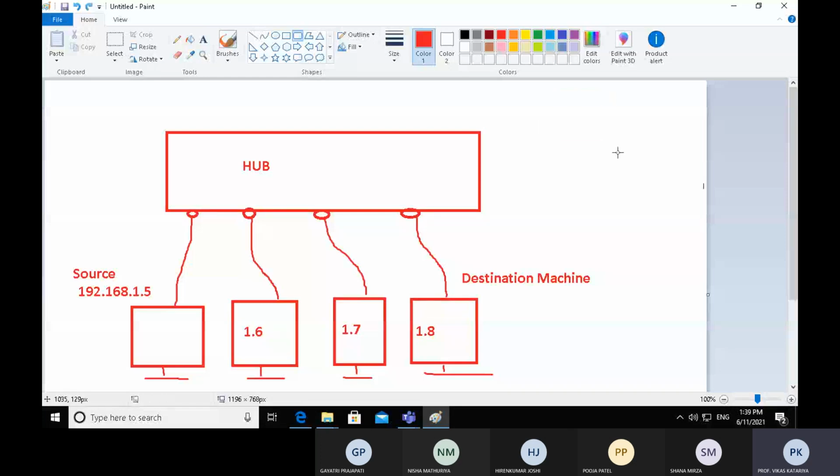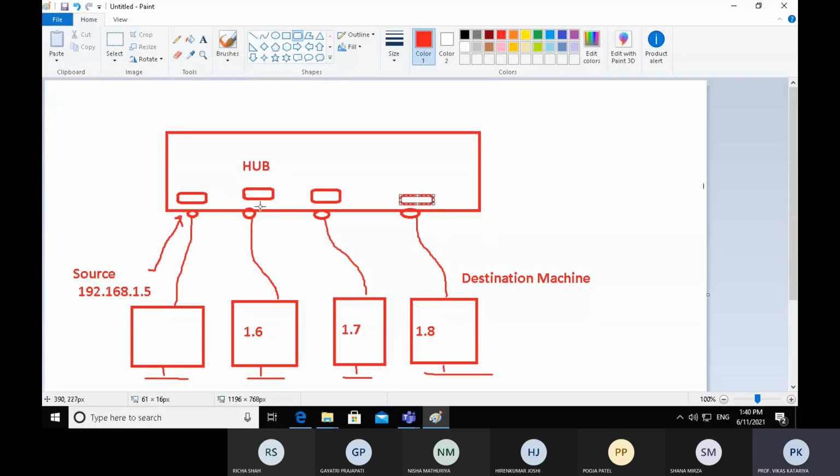This is one kind of local area network. So it is an unintelligent device because it transfers packets. This packet is transferred by IP address 192.168.1.5, but the hub transfers this packet to all the ports. It will transfer to port number second, third, and fourth.